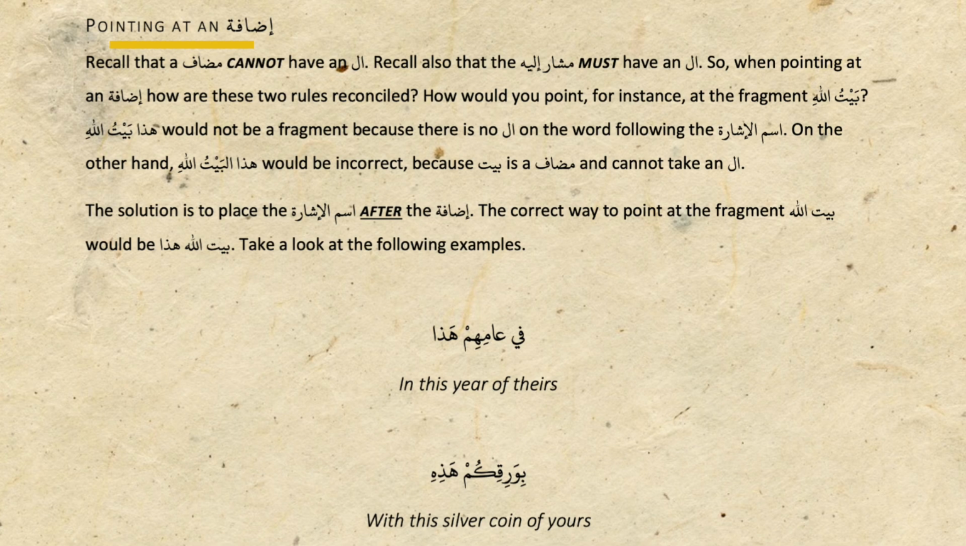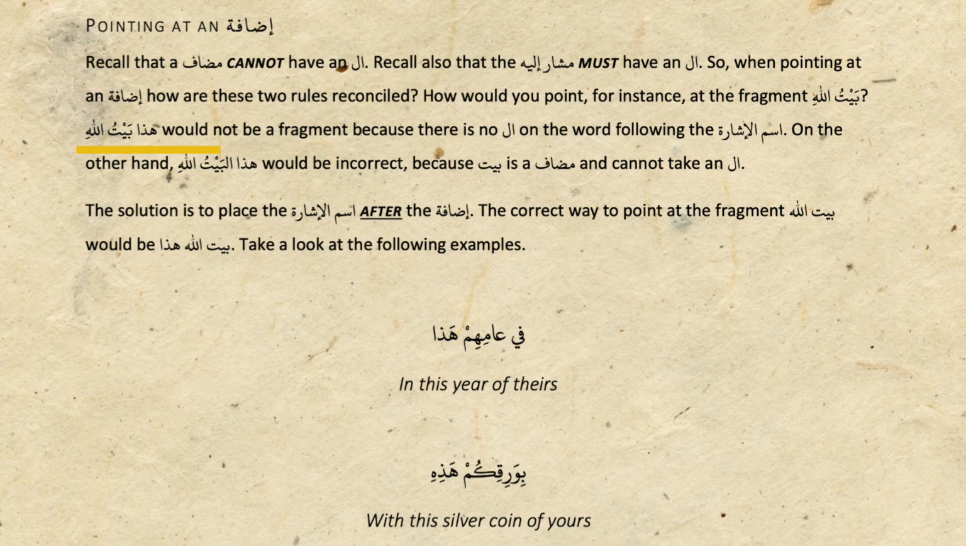pointing at an idafa. Recall that mudaf cannot have an al. Recall also that musharun ilay must have al. So when pointing at an idafa, how are these two rules reconciled? How would you point, for instance, at the fragment Baytullahi?